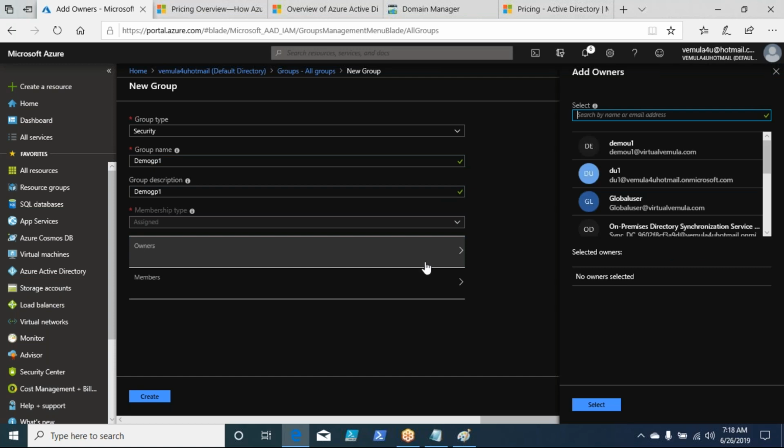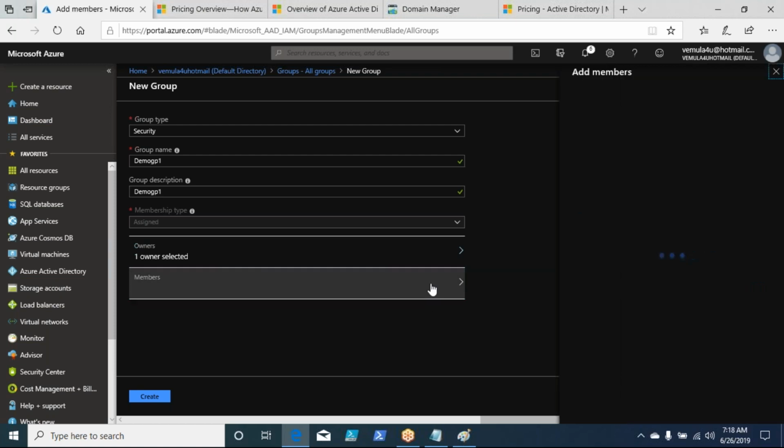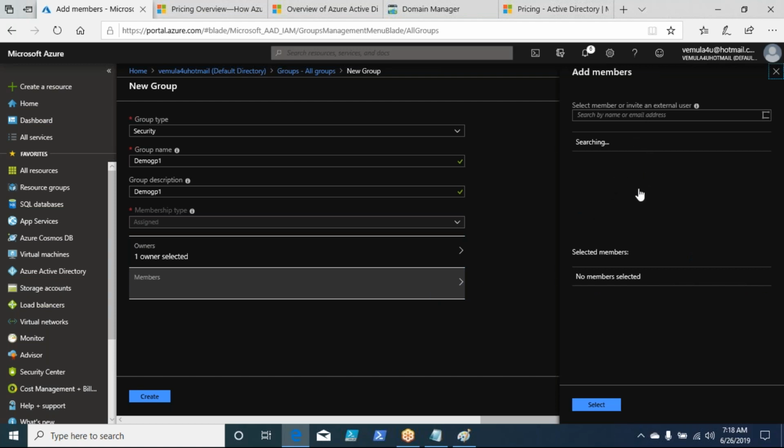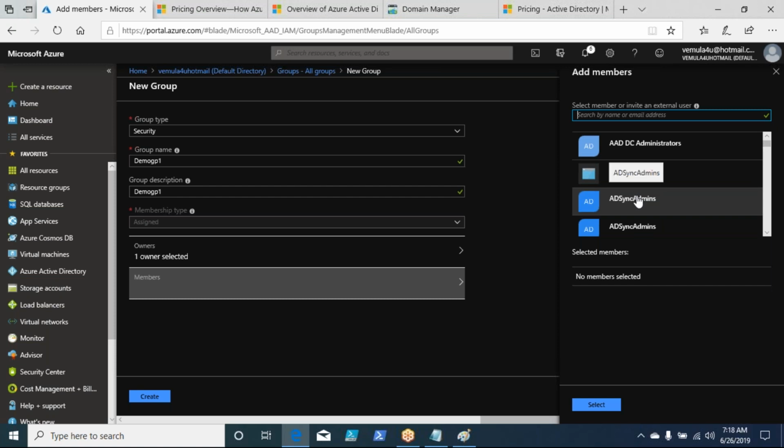If you want to make somebody an owner, then you have to go and select that person. Let's say DU1, I'll make him an owner of this group, which means that he is responsible for this particular group, right? DU1 is the owner. Now, if you want to add members, you can add directly from here, right? You'll see all the user IDs that you have, or you can also add not only users, you can also add groups to the groups, right?